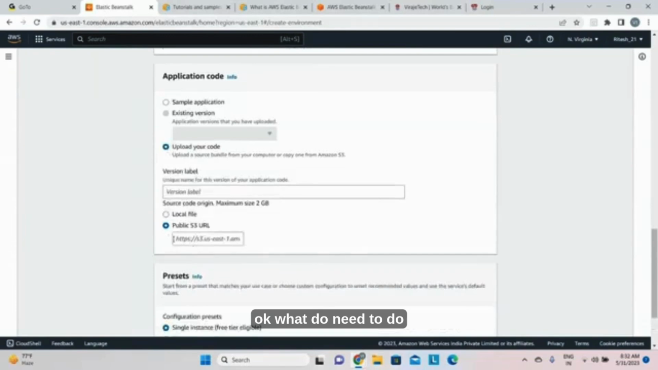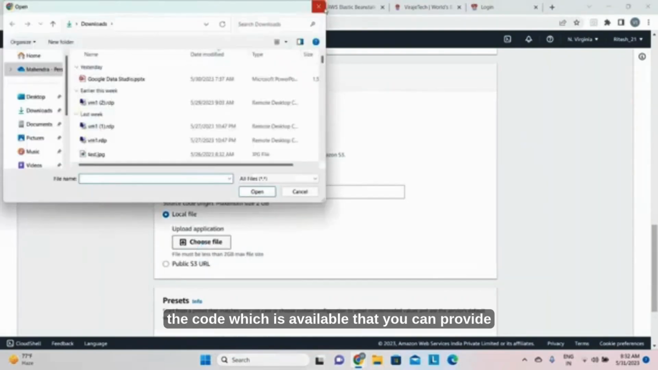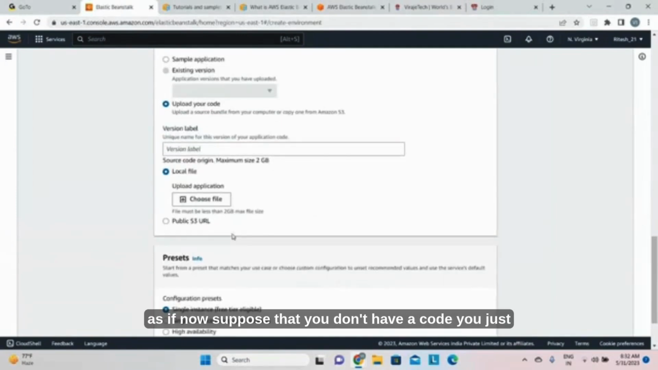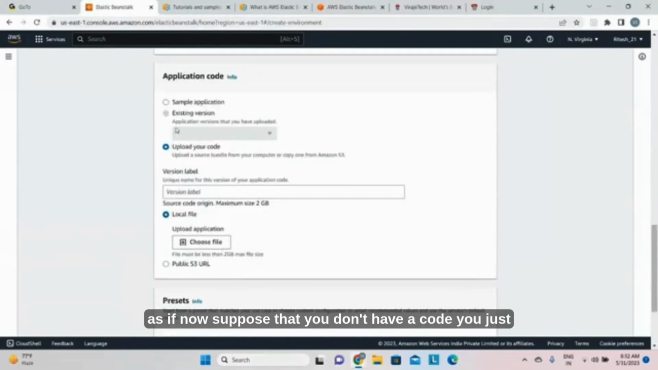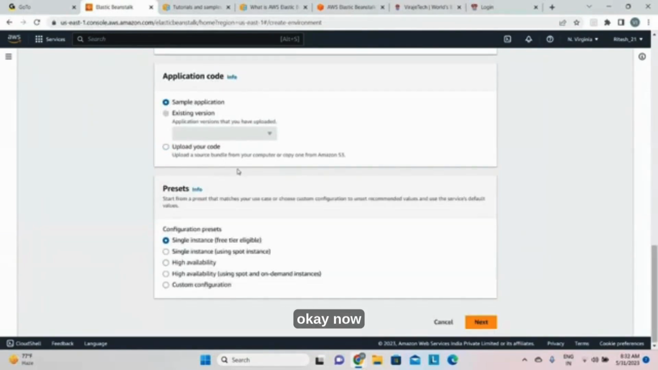Okay, what do you need to do? You can go here, you can define the URL which is inside your bucket, or a local file. So from your system, the code which is available, that you can provide. That is like a .war file, .zip file, .gz file. Okay, those things. As of now, suppose that you don't have a code, you just want to do the practice, go to the sample applications.